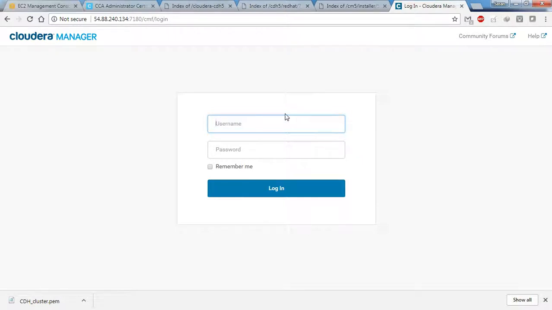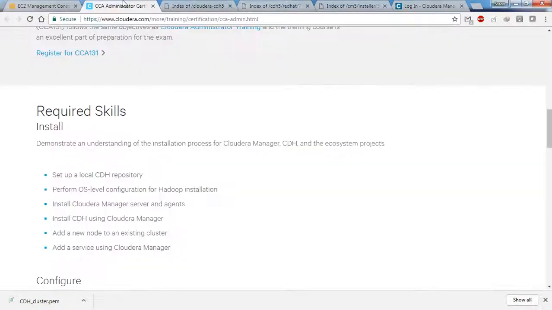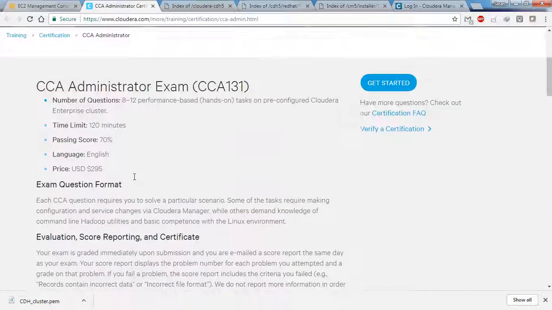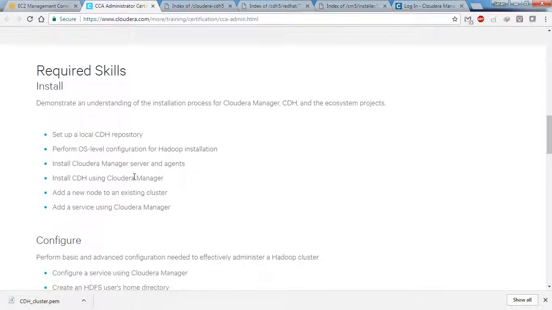That way, it would be more meaningful. All right. So this concludes the installation of Cloudera Manager server and agents. In the next video, we can see install CDH using Cloudera Manager.